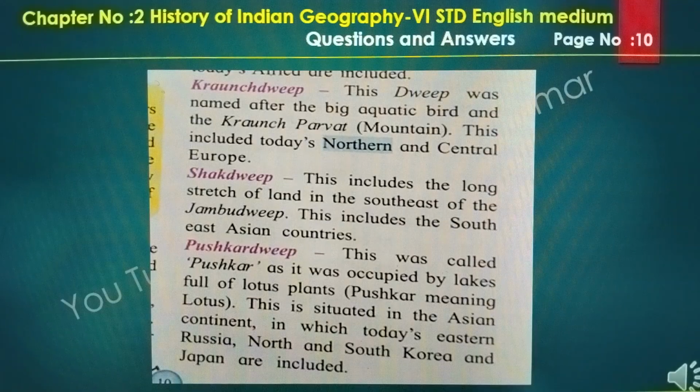Shaak Dweep. This includes the long stretch of land in the southeast of the Jambu Dweep. This included the Southeast Asian countries. Pushkar Dweep. This was called Pushkar, and it was occupied by lakes full of lotus plants, Pushkar meaning lotus. This is situated in the Asian continent, in which today's Eastern Russia, North and South Korea and Japan are included.